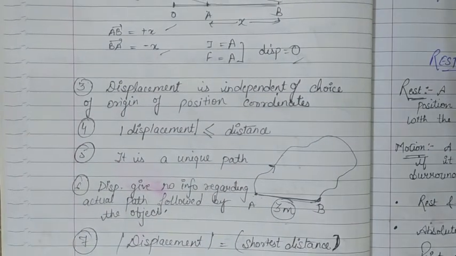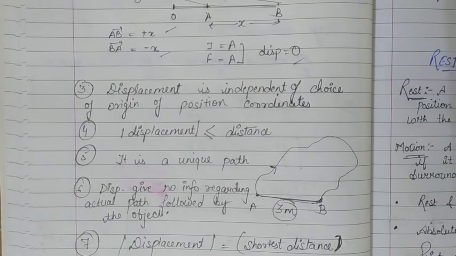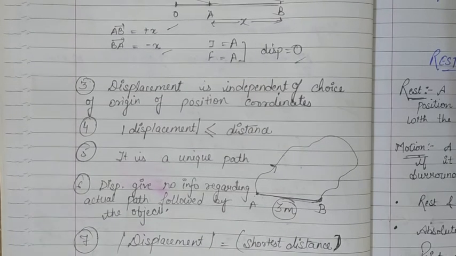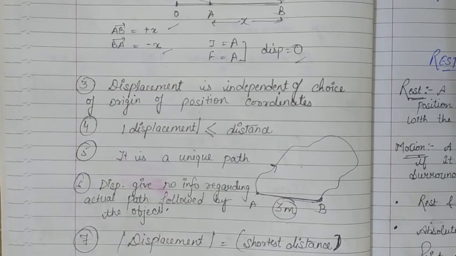It has units of length. It is unique path. It is always less than or equal to distance. It can be positive, negative, or 0. It is independent of the choice of origin. It is the shortest distance between the two locations, and it is a vector quantity, and it gives no information about the actual path followed by the object. It always gives us a fixed path, that is the shortest path between the two positions. So that is all about the displacement.